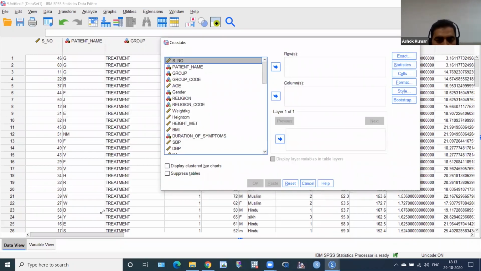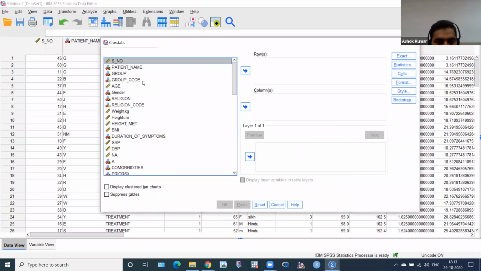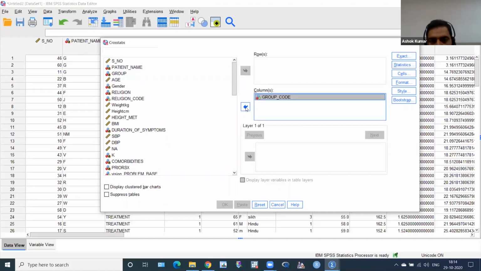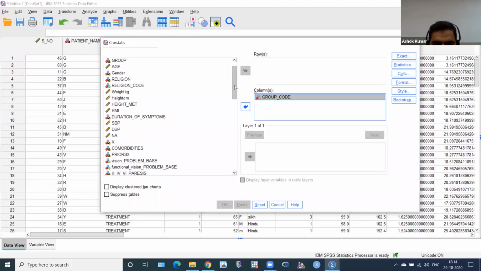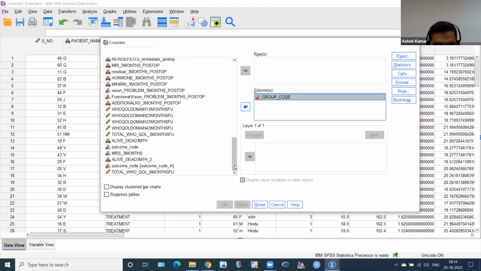And you see here, you want to see according to the effect of treatment. So you have to click on group, and then this group will come in column. So please click on this arrow, and this group has come here. Then you have to scroll down, and where is your alive and death? So this is alive and death.